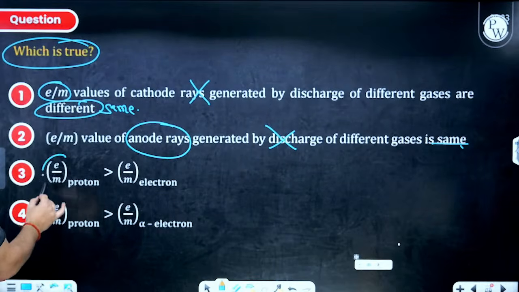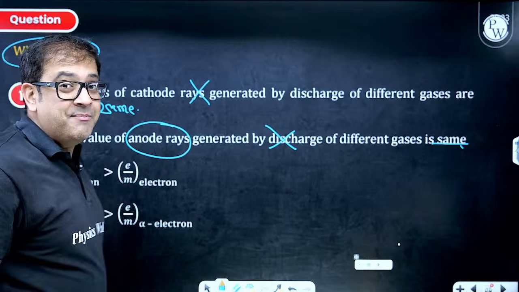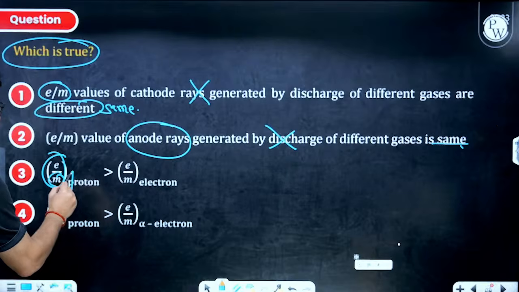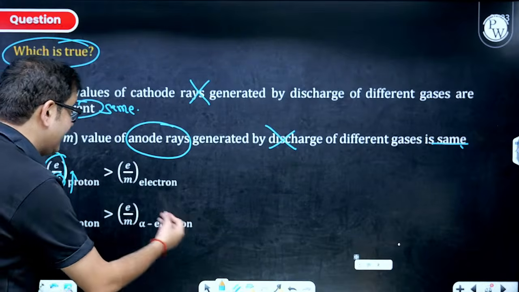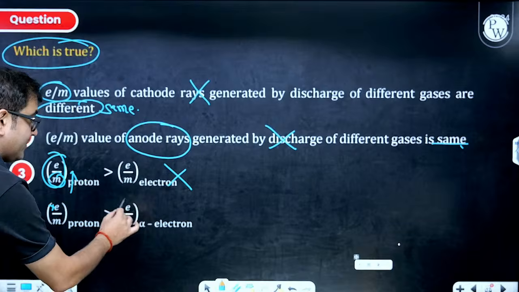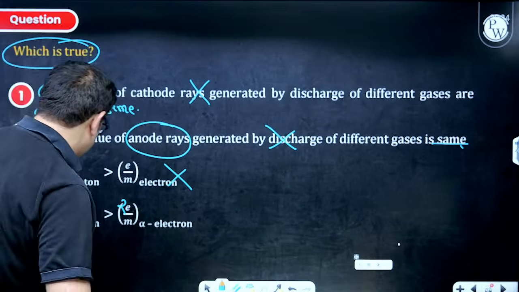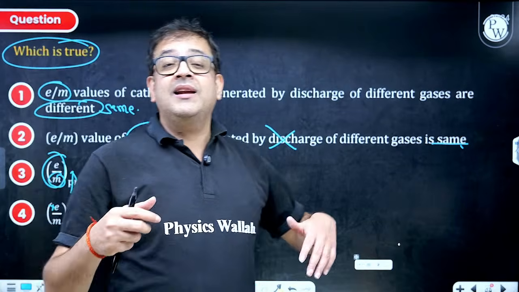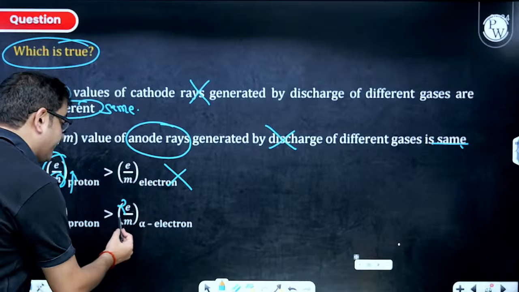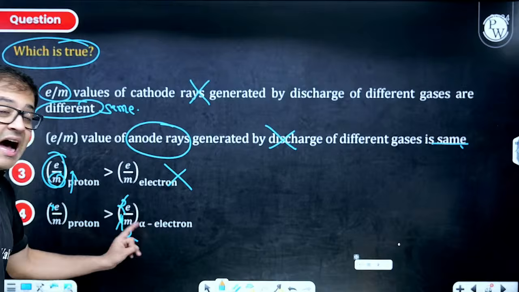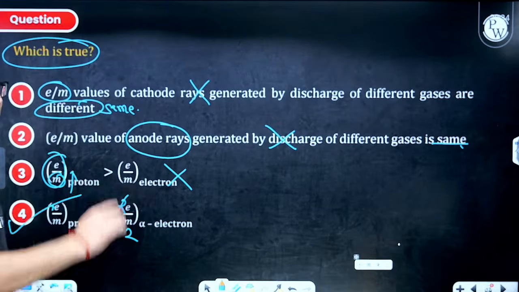Now, obviously, e by m ratio of protons: the charge magnitude on electron and proton is the same. And because, sir, the mass of proton is more, that means this denominator will be less. It is saying the opposite, so this is also incorrect. And obviously, charge on proton is plus e, charge on alpha particle is plus 2e, so I have a factor of 2. Mass of proton is, let's say, m. Mass of alpha particle, sir, alpha particle has 2 protons and 2 neutrons, so this is 4 times of m. So, this is 1 by 2. So, definitely this is 1 and this is half, which is lesser. So, option 4 is right, my friends.